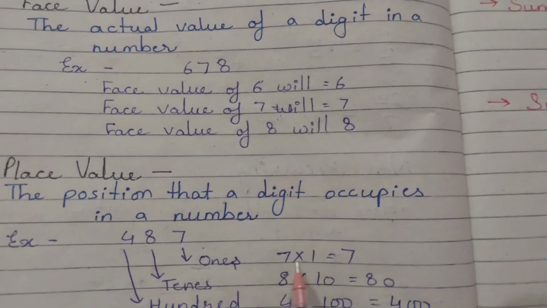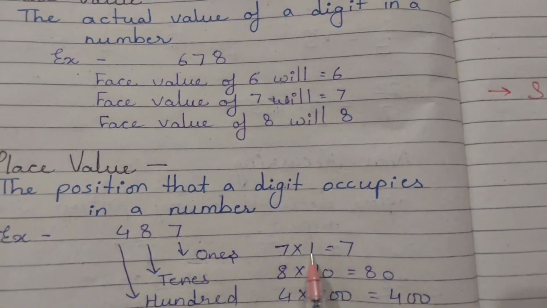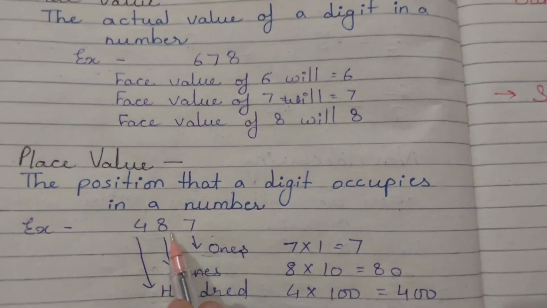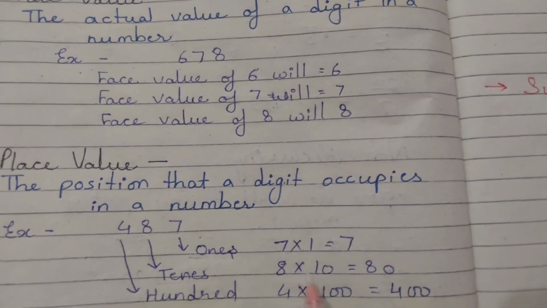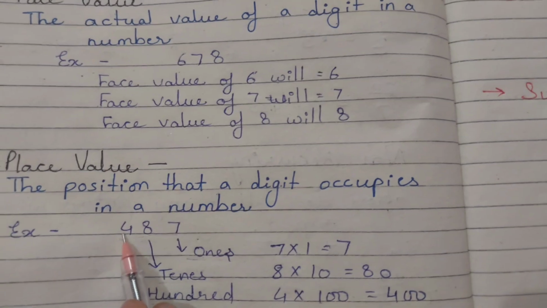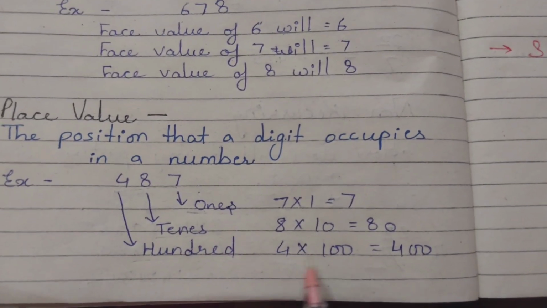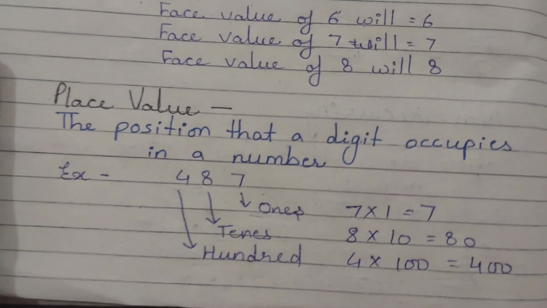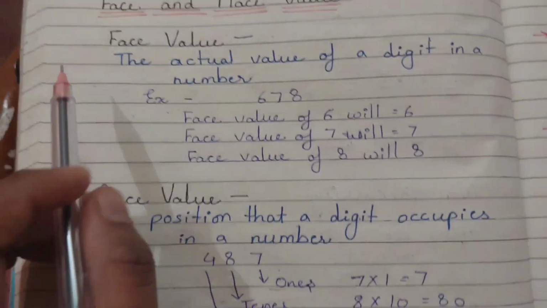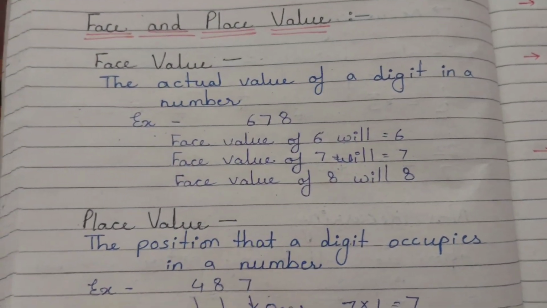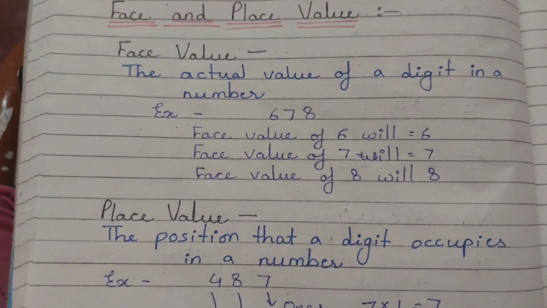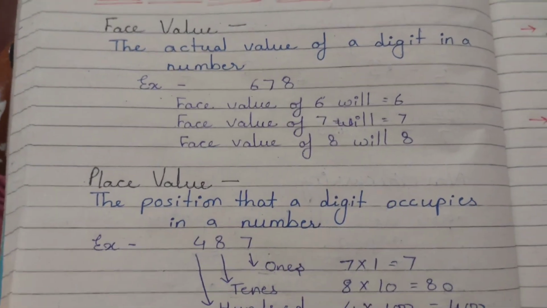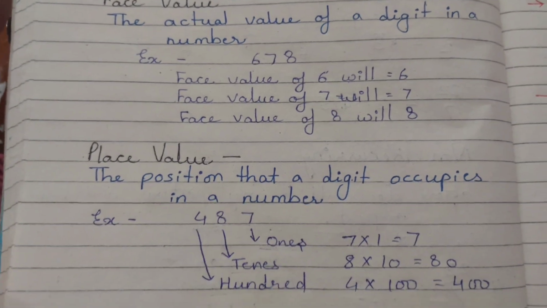Here we are multiplying: 7 into 1 is equal to 7, 8 is in the tens place, so 8 into 10 is equal to 80. 4 is in the hundreds place, so here we are getting 400. Now it's clear that face value is the actual value of the digit, and place value is the position the digit occupies in the number.